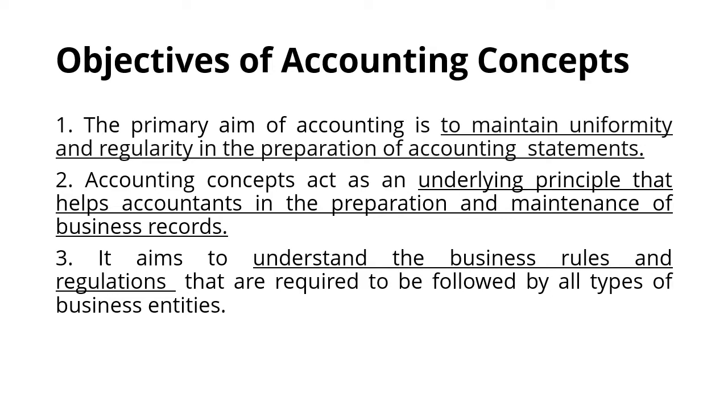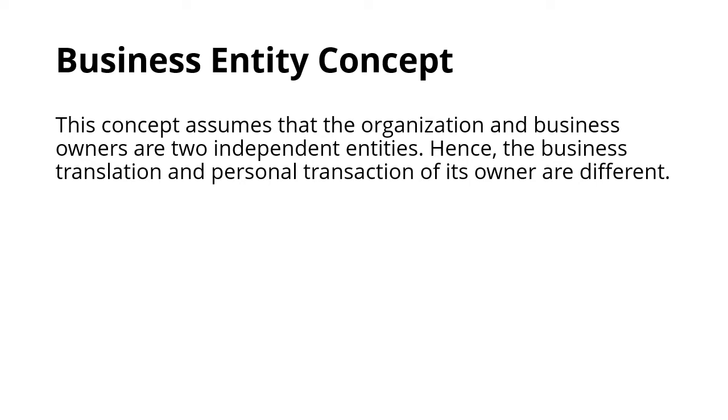Firstly, it provides uniformity and regularity in the preparation of the accounts. So there's uniformity, a system is assigned and on the basis of that system the entire thing has to be done. Secondly, it helps the accountants in preparing and maintaining the business records. And thirdly, it provides business rules and regulations. So ultimately, it provides a structure, a format on which the organizations have to work and on the basis of which it can be determined how the transactions have to be recorded. These are incorporated by the organization so that there could be uniformity in every organization and in every book of account.